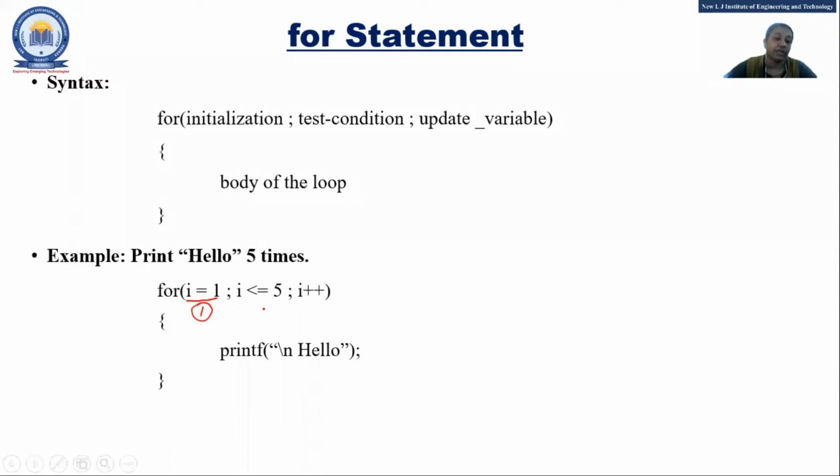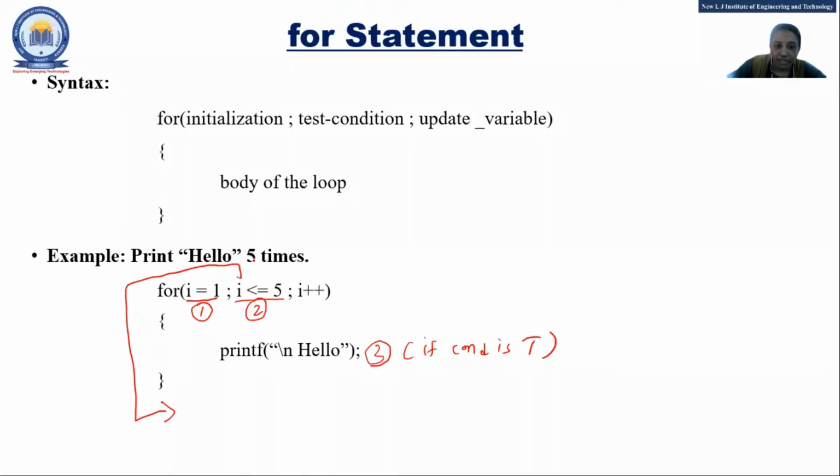How it is executing: the first step is i equal to 1, initialization. Then it will check the condition, that i is less than or equal to 5 or not. If that condition is true, then third, the body of the loop is executed. If the condition is false, it will come out from the loop.